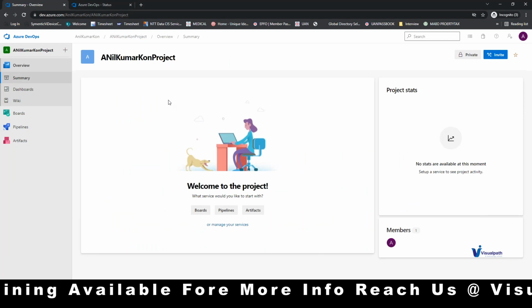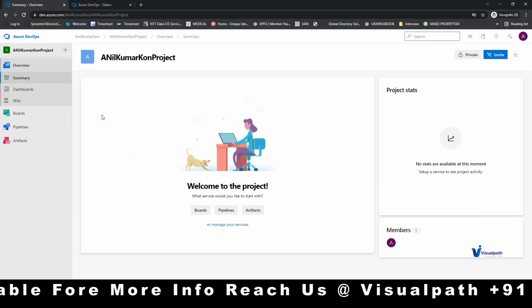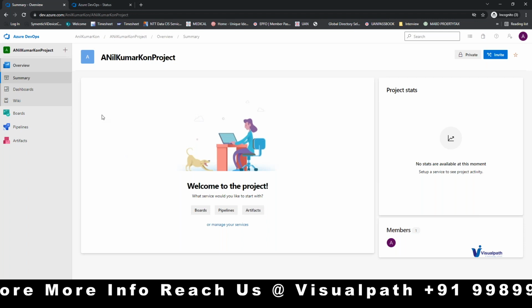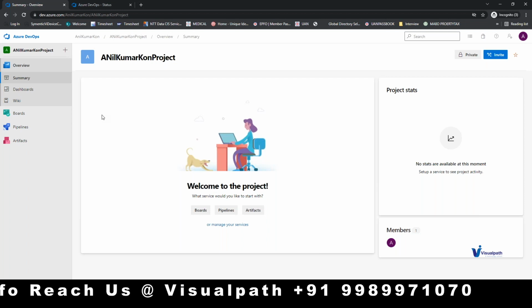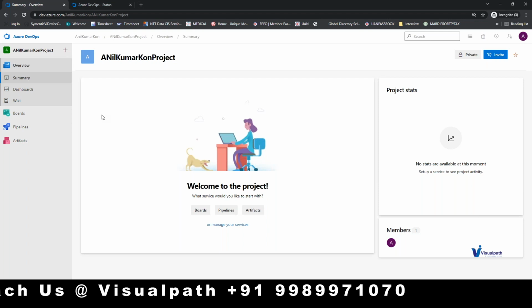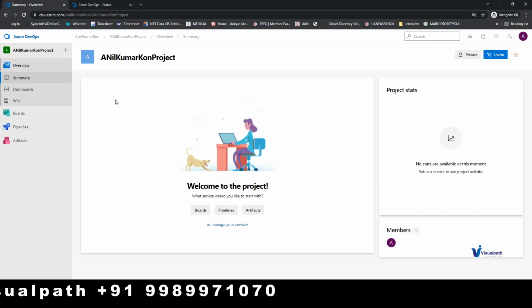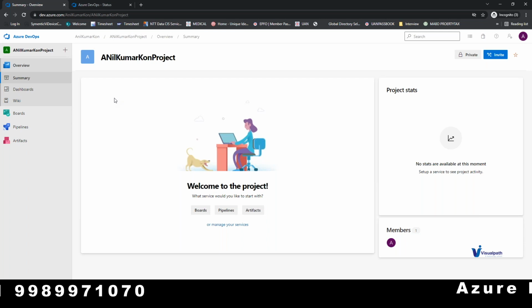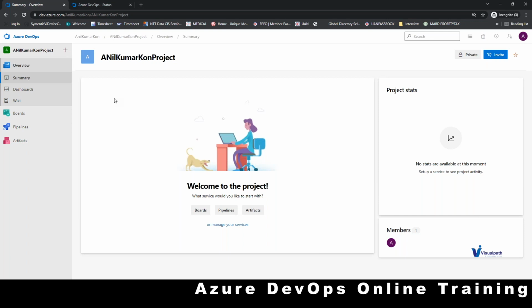So here we discussed boards, pipelines, repos, test plans, artifacts as the services. These are called ADO services, and the overview, organization settings, user profile settings, the project settings, all these come under the core services basically. Okay, whatever I told you, like organization management, project management, user management, overview, all these come under the core services. So the boards, pipelines, repos, artifacts, test plans are the ADO services.